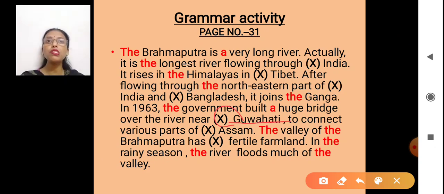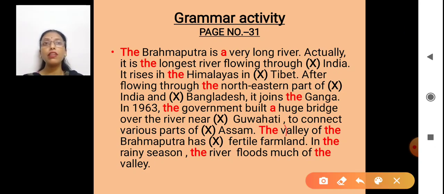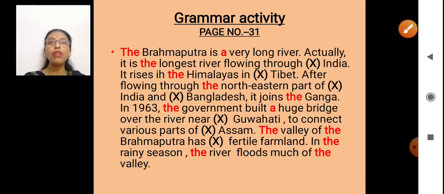To connect the various parts of Assam, the same thing is here because Assam is again a proper noun. Okay. Now moving on, the valley of the Brahmaputra. Now I am talking about the specific valley here. The valley of the Brahmaputra, before a river name, the, has fertile farmland.